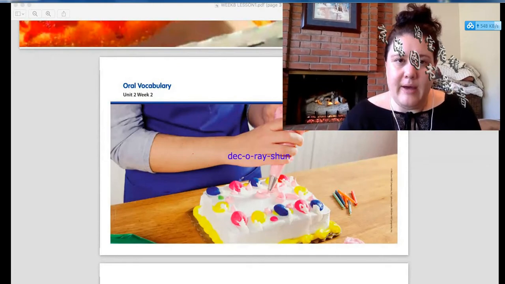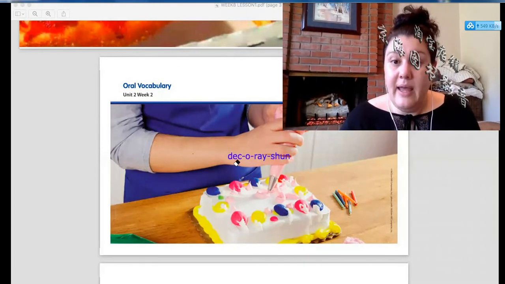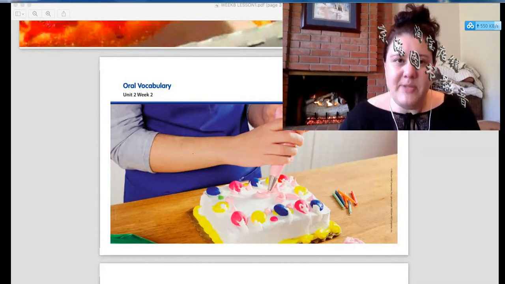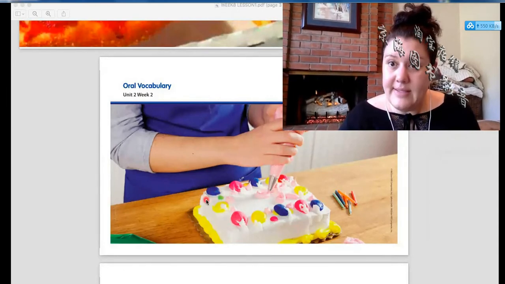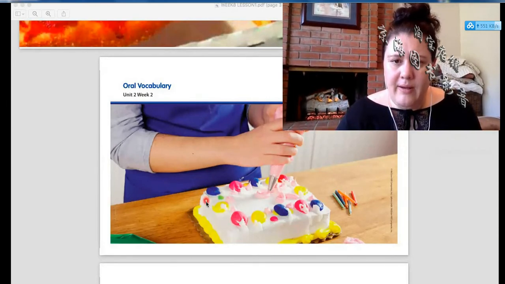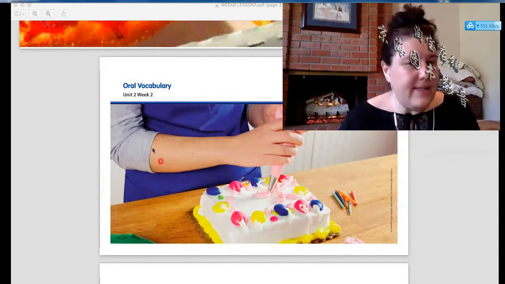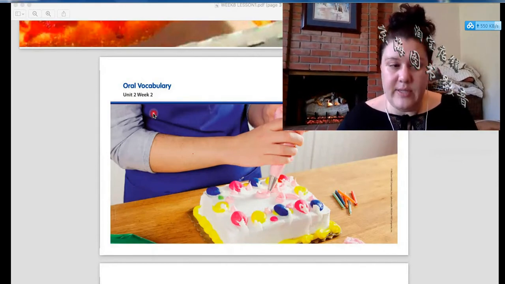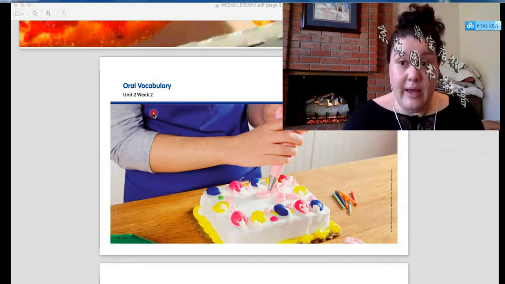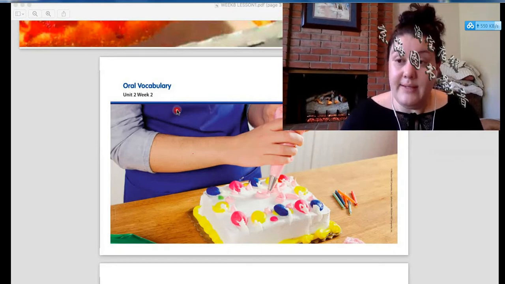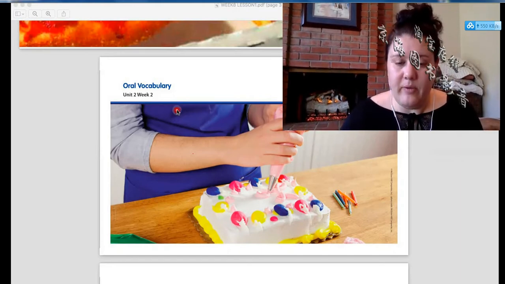I'm going to erase how we say this word. One more time, it's decoration, decoration. And I want you to think about what shapes are on the cake, okay? What shape is this? Yeah, it's a circle. Good job. And what shape is the cake? It's not a square. It's longer on two sides, right? So in English this is a rectangle. It's the same shape as the bricks on Teacher Anya's fireplace in her house, right? So they're rectangles, okay? So the first word of our week is decoration, decoration, okay? Good job.